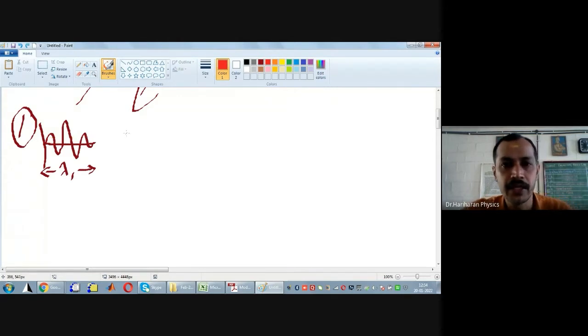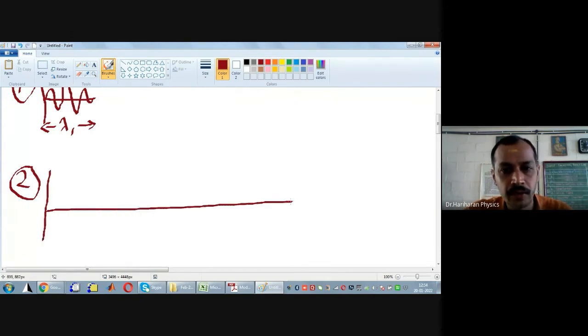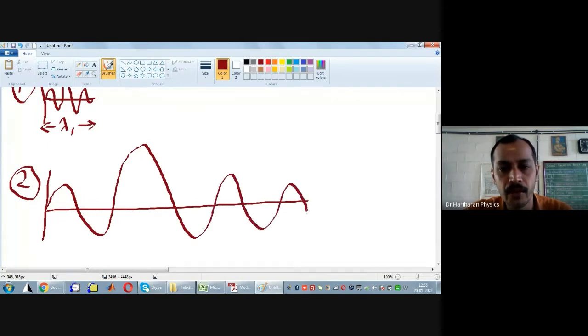Next, I'll consider case 2. In the second case, I'll consider an instance where the matter wave is spread over a large region in space. I may call this distance lambda 2.